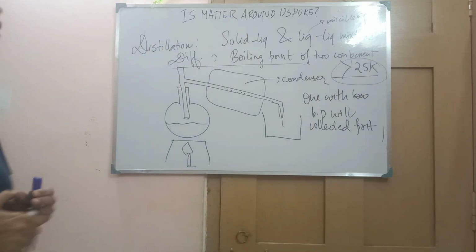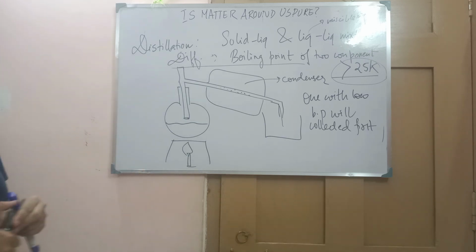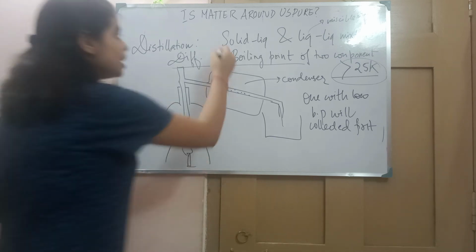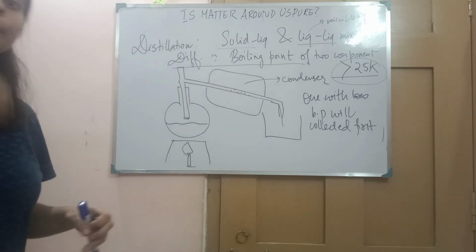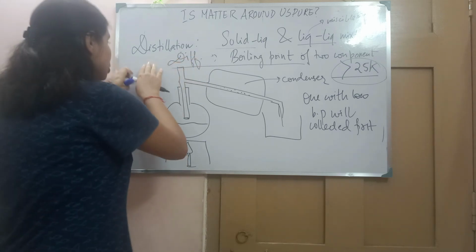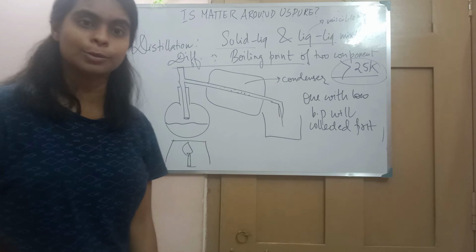If it is greater than 25 Kelvin, then only we can use distillation. And what kind of mixture is preferred? Solid-liquid mixture and liquid mixture. Liquid mixture means miscible liquids. You can use this distillation method for miscible liquids also.